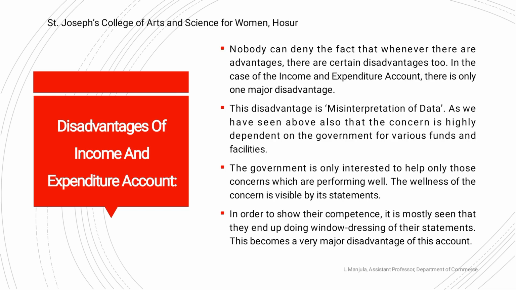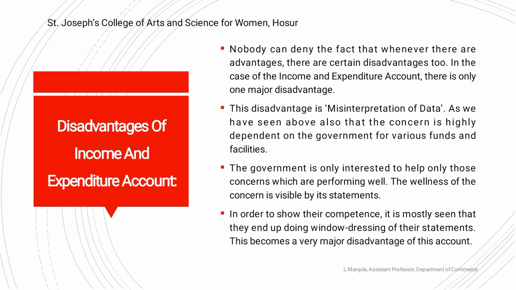Disadvantages of income and expenditure account. Nobody can deny the fact that whenever there are advantages, there are certain disadvantages too. In the case of the income and expenditure account, there is only one major disadvantage. This disadvantage is misinterpretation of data. As we have seen above, the concern is highly dependent on the government for various funds and facilities.